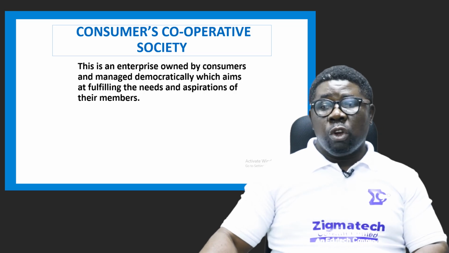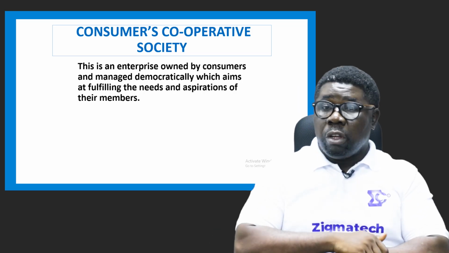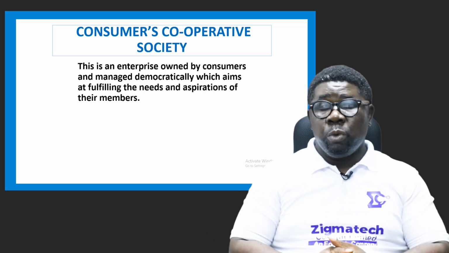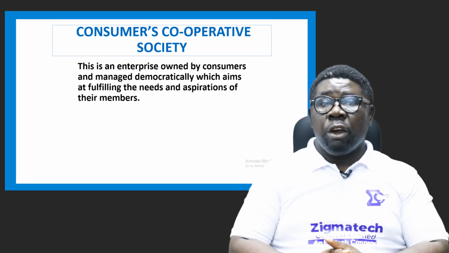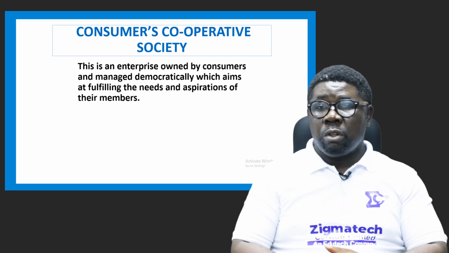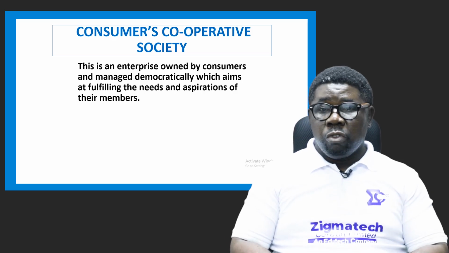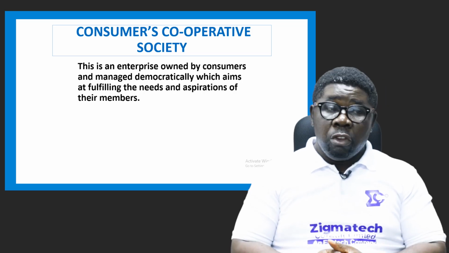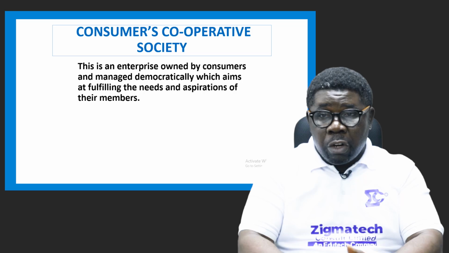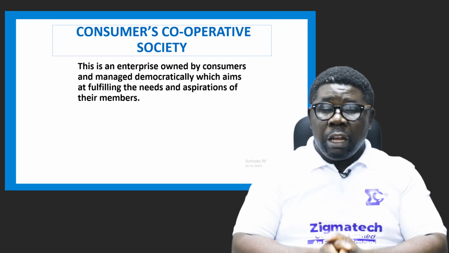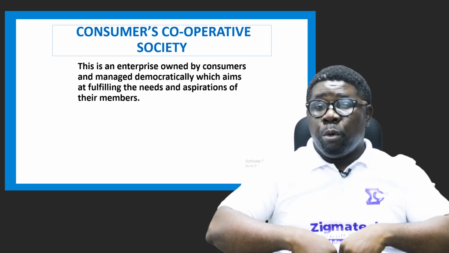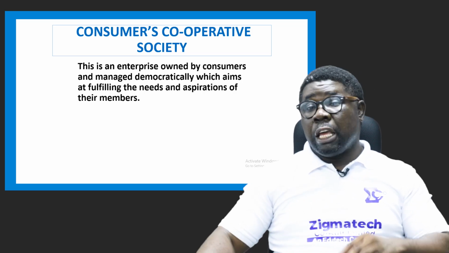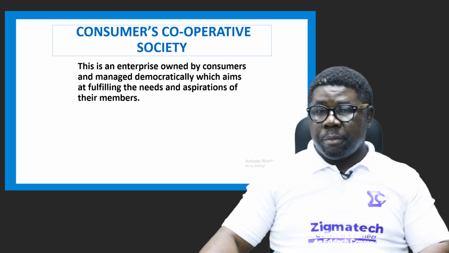So yes, that's what a cooperative society looks like. Consumer based. It's based on people who intend to consume a particular product. Some people can decide, okay, we want to buy 100 bags of rice this month, and they contribute money and buy it. Some will have 2 bags, some will have 3 bags, but some will have half a bag or quarter bag, depending. So you will be given according to how much you contributed for that particular purpose. In this case, they have bought it in a large amount at an affordable price from the seller because they came as a unit, all right?